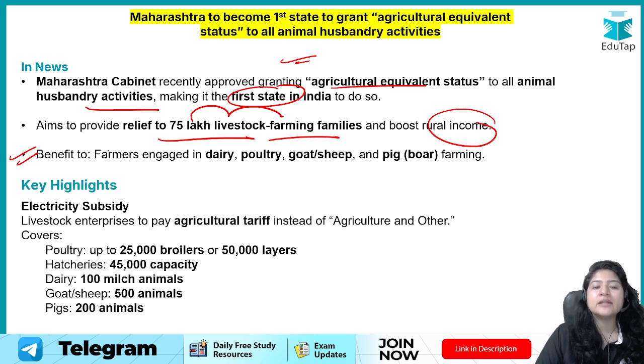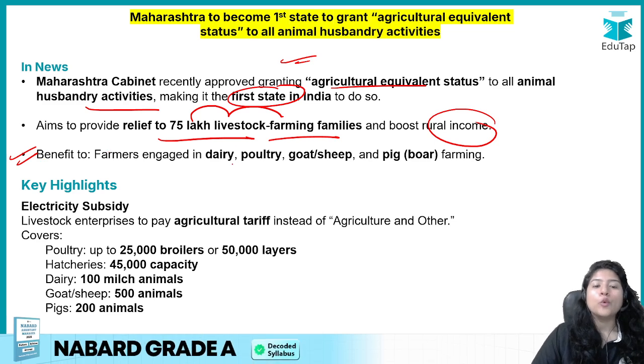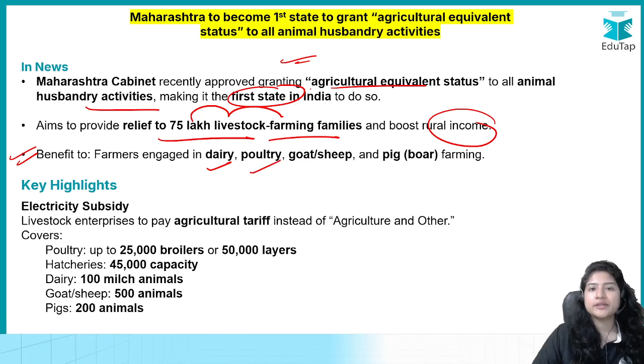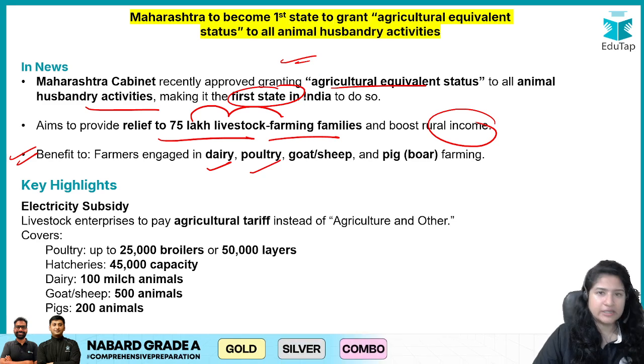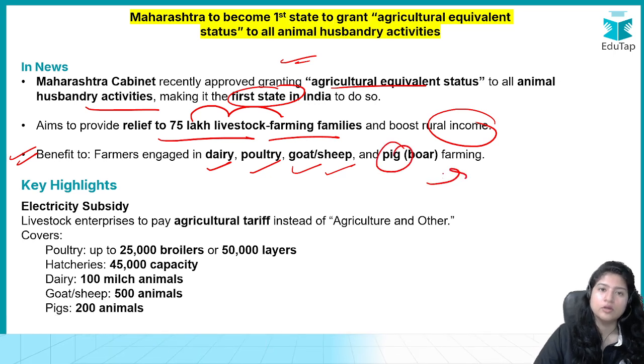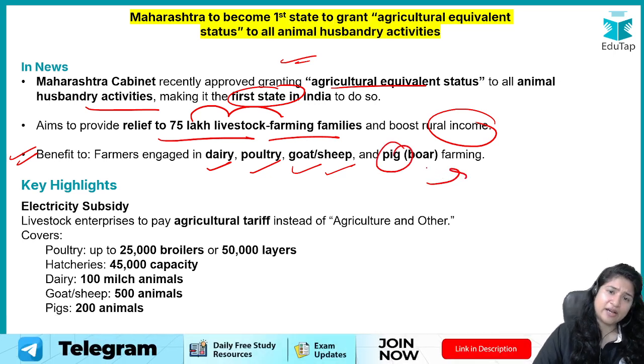When we say animal husbandry, it's not restricted to cattle or buffaloes. We are talking about the dairy sector, cattle and buffaloes, the poultry sector, birds, chicken, turkey, whatever is being reared, goat, sheep, and also pig farming. So all of these will get the benefit. What sort of benefits will be given?